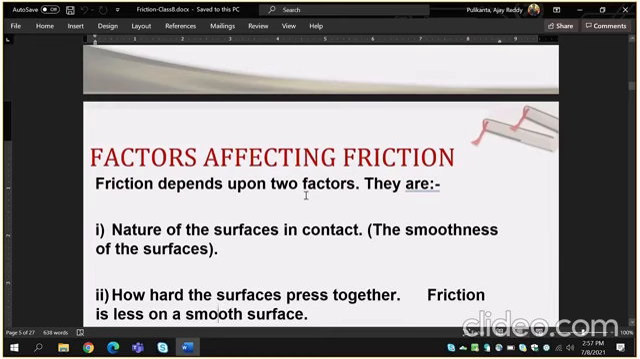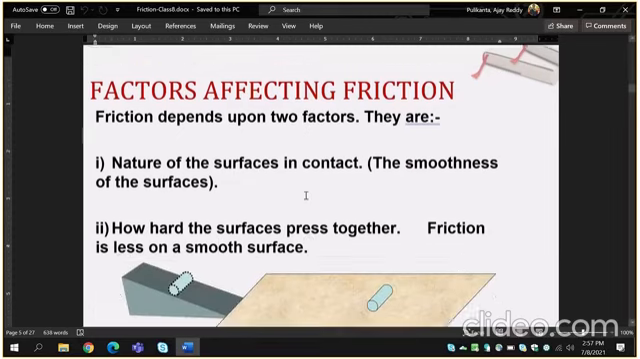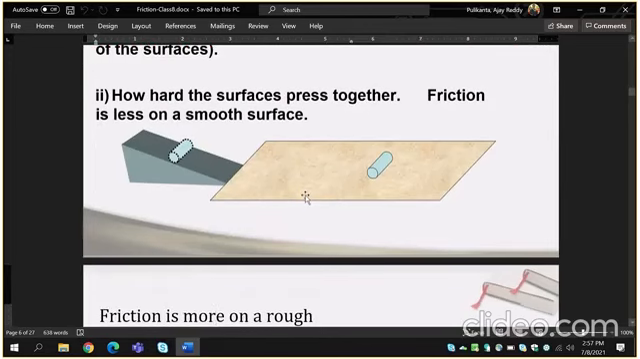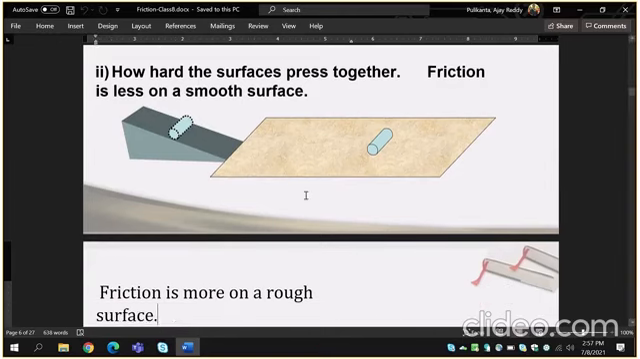Next, factors affecting friction. Friction depends upon two factors. They are nature of the surfaces in contact, the smoothness of the surfaces. Friction mainly depends upon smoothness of the surface, and the second one is how hard the surfaces press together. Friction is less on smooth surfaces.